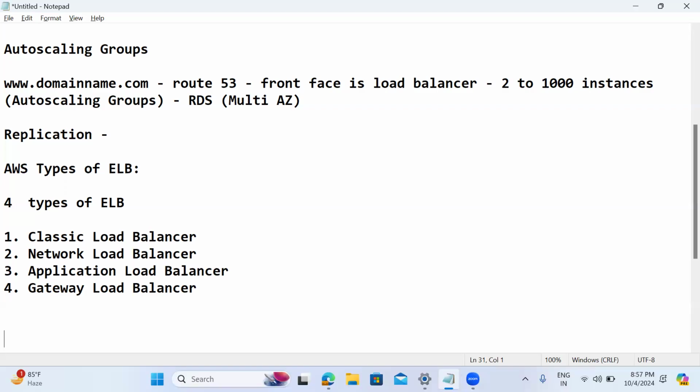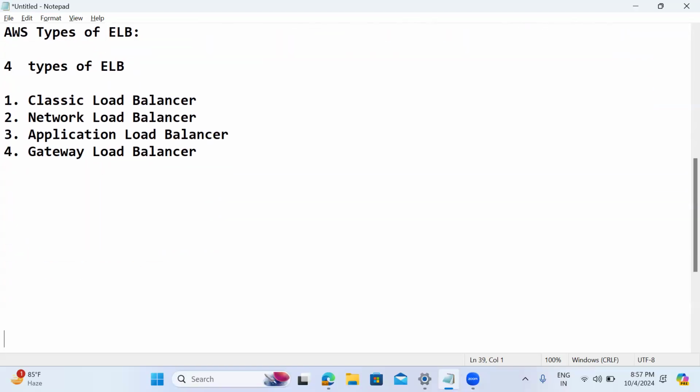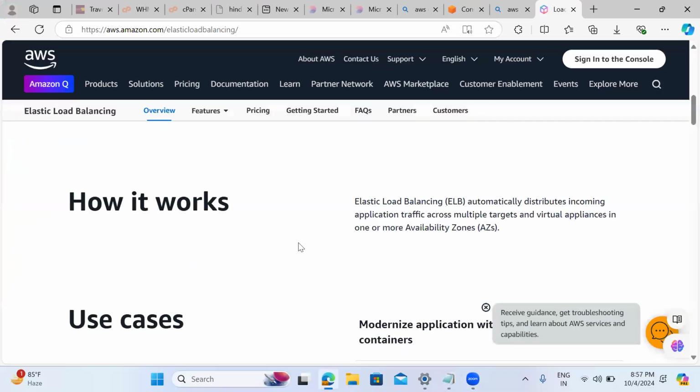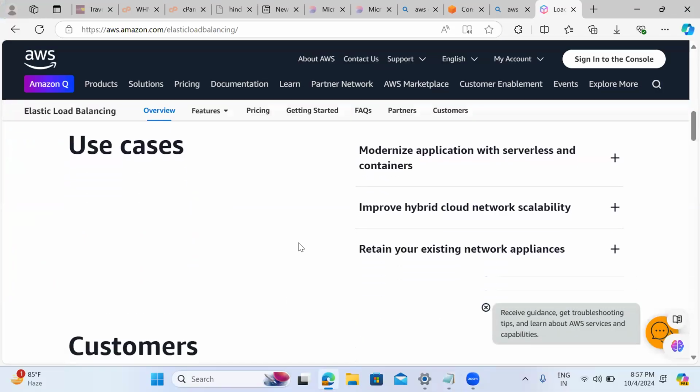Most of them have already migrated to either the network load balancer or the application load balancer. So these are all the four types. For our project or application, we need to design which load balancer suits our requirement.